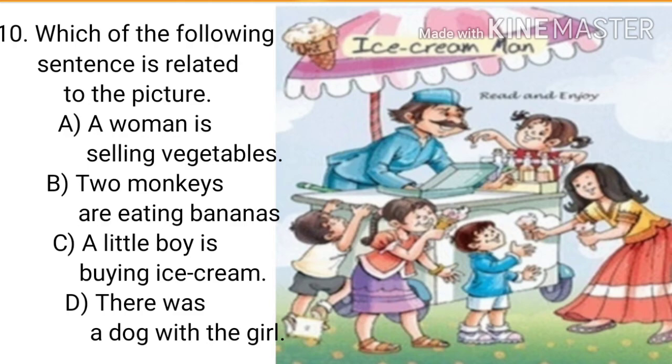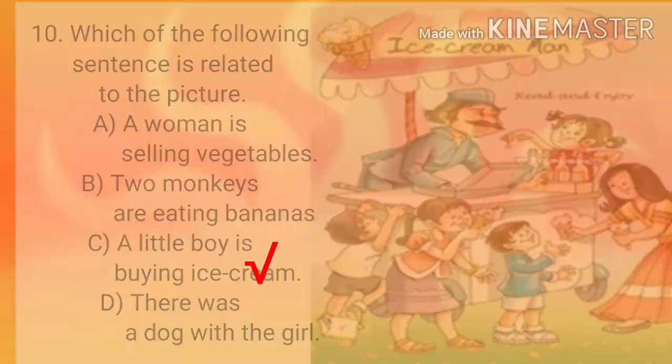No. Right. C. A little boy is buying ice cream. Do you see that? Yes. Anyway, D. There was a dog with the girl. Do you see any dog here? No. Then, which is the answer? Yes. C. A little boy is buying ice cream.